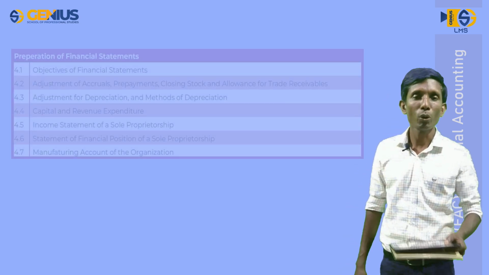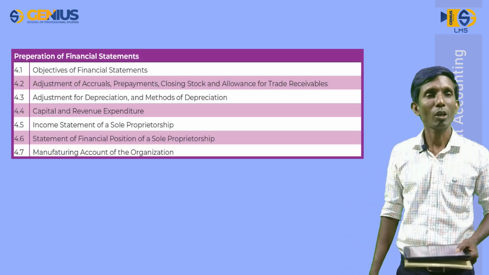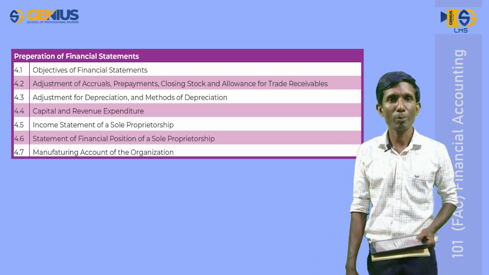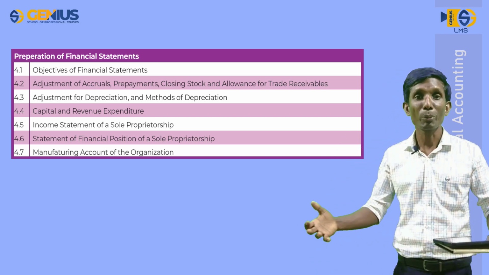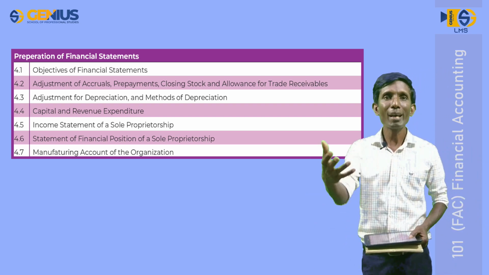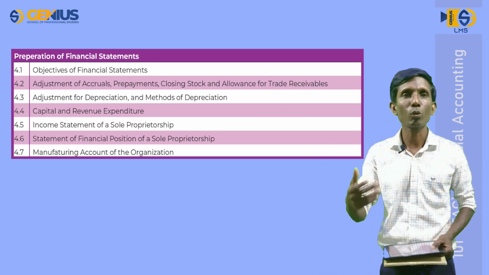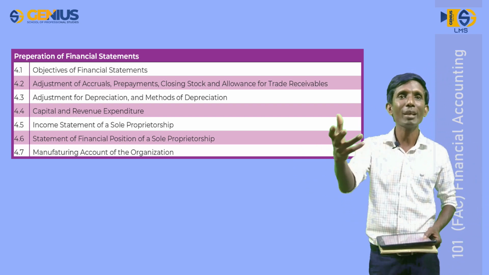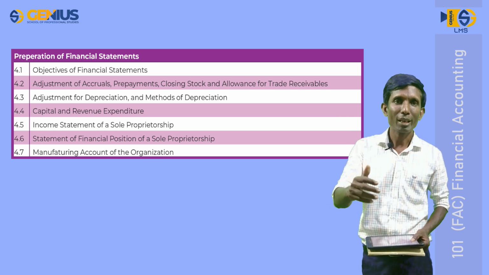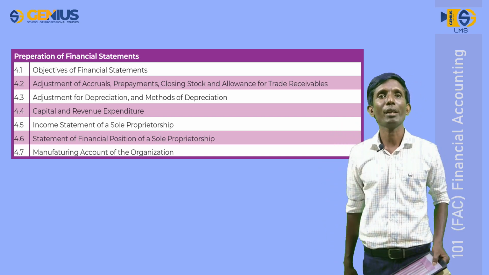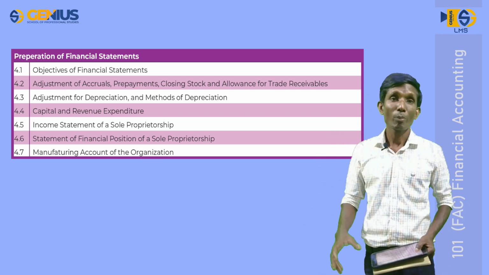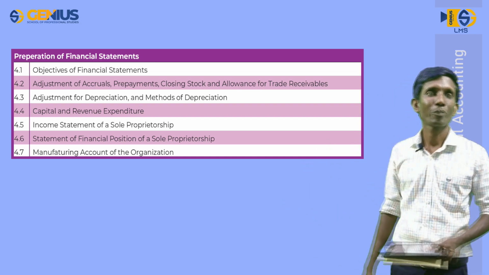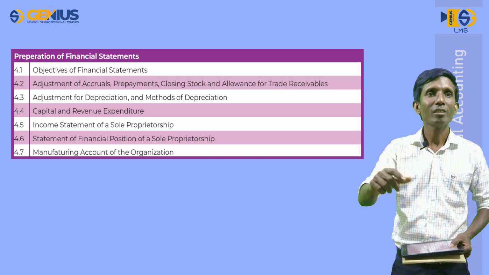In your lesson number 4, you are going to study financial statement of a sole proprietorship business. You are going to prepare financial statement. By preparing financial statement, you can calculate operating result of a business, the profit earned by the business. After that, you can prepare a statement of financial position which shows the financial position of a business at a definite date. This is part 1 of lesson number 4.